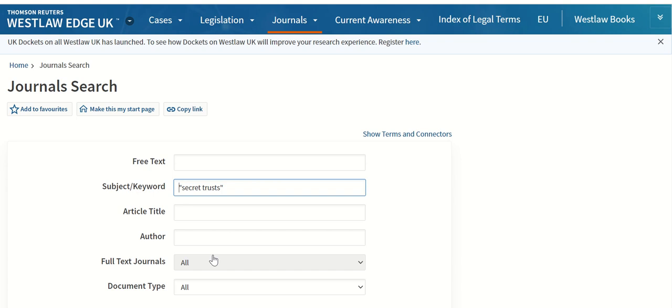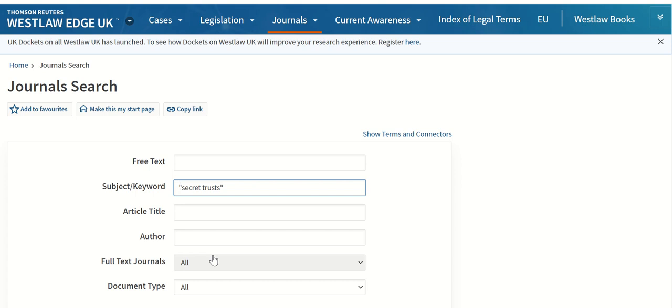The keywords are a bit like a thesaurus. Westlaw use standard terms, and they assign about 5 keywords to each document in the database. And this is a way of finding more specific results on your topic.